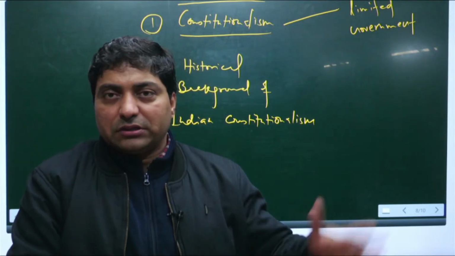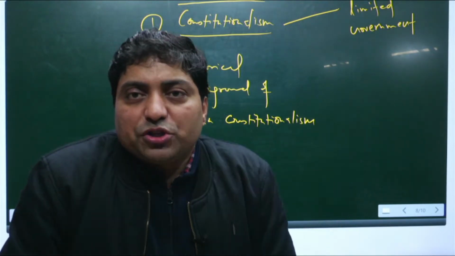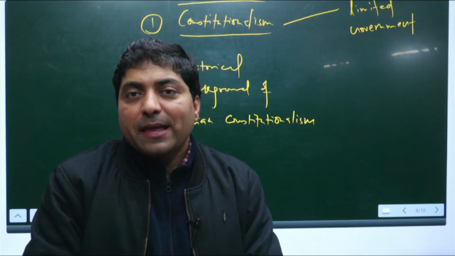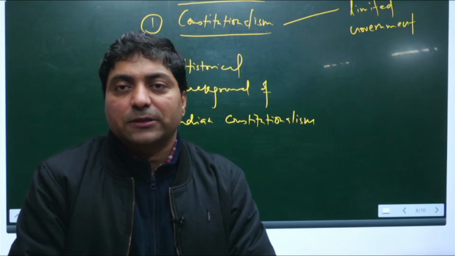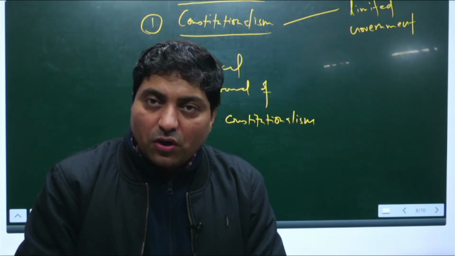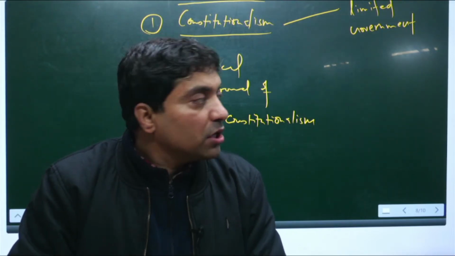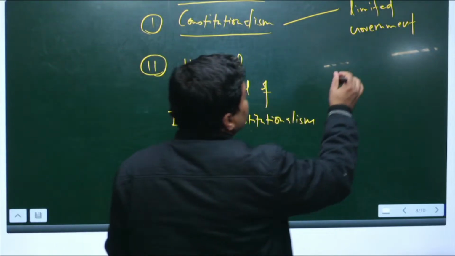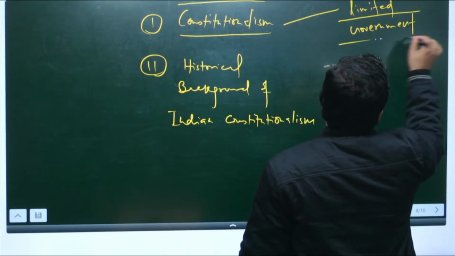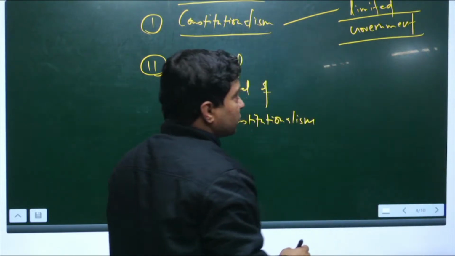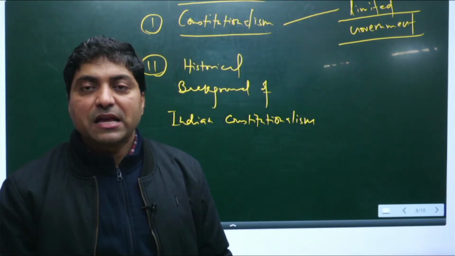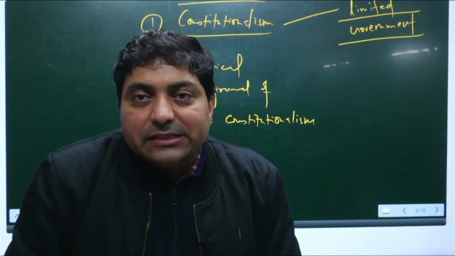Apart from that, it talks about DPSP, fundamental rights, and the structure and organization of public institutions. But basically, constitutionalism is a belief that government should be limited.